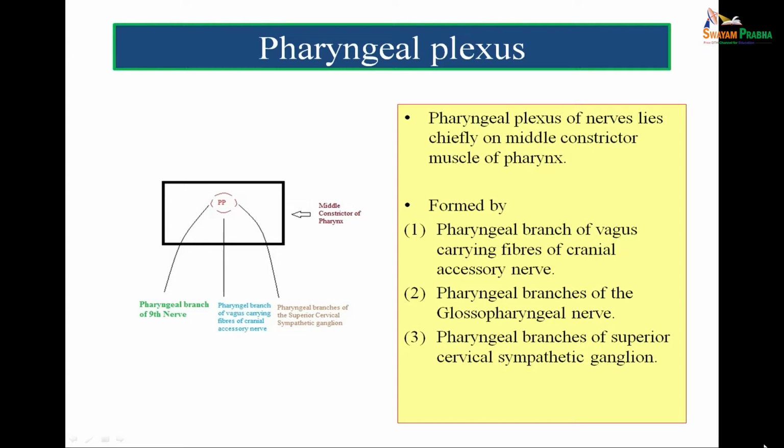Pharyngeal branch of ninth nerve, pharyngeal branch of vagus carrying fibers of cranial accessory nerve and the pharyngeal branches of superior cervical sympathetic ganglion. So, this pharyngeal plexus is formed from three components: pharyngeal branch of ninth nerve, pharyngeal branch of 10th nerve carrying fibers of 11th nerve and the pharyngeal branches of superior cervical sympathetic ganglion.